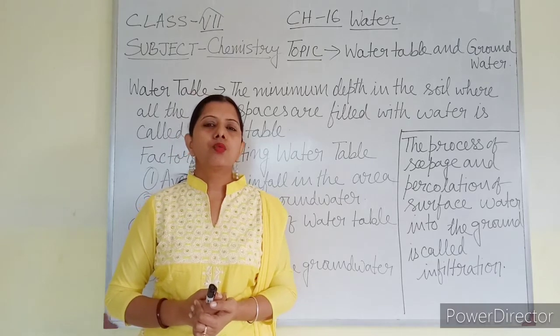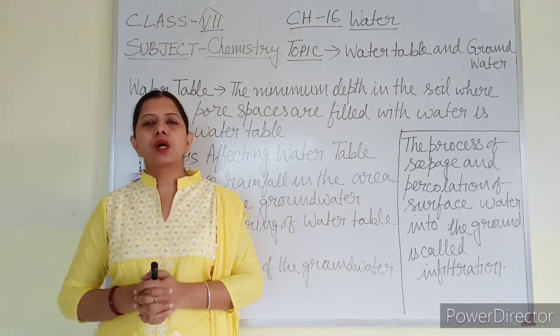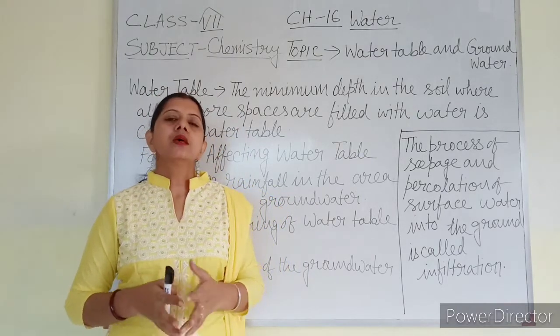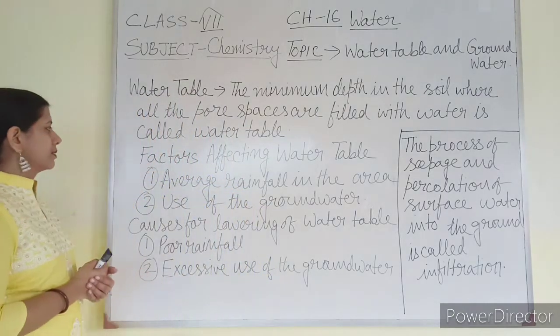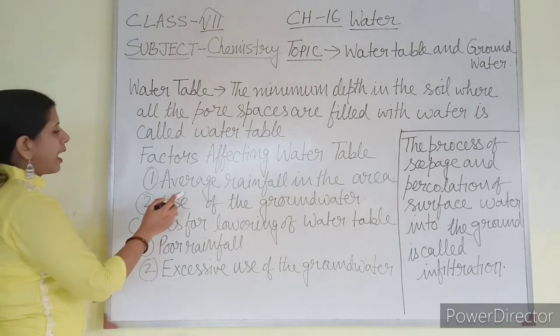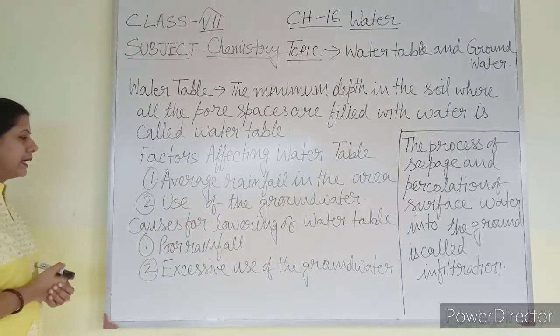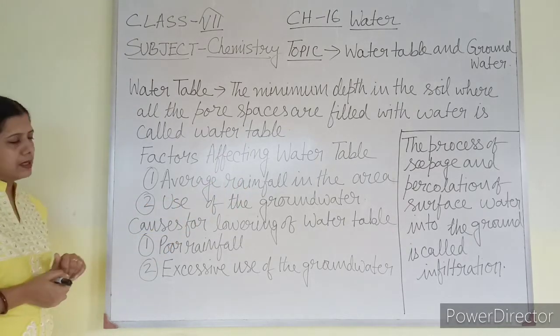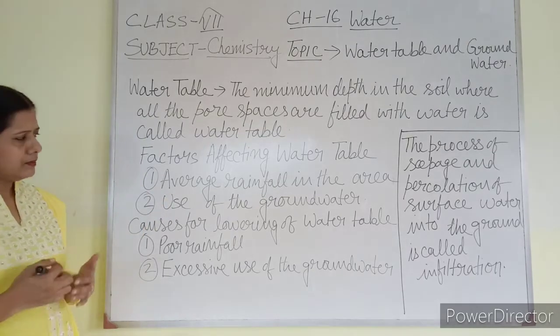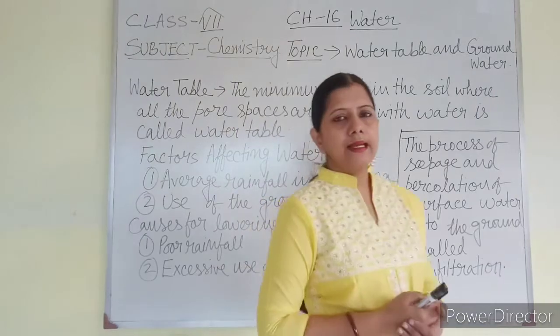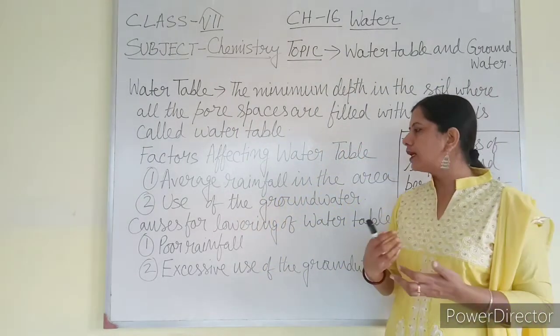Okay. Now, what are the factors on which the water table depends? That is, what will be the height of the water table? It depends upon two factors. The first factor is the average rainfall in that area, and the second factor is the use of groundwater. Average rainfall in the area means how much rainfall occurs throughout the year.